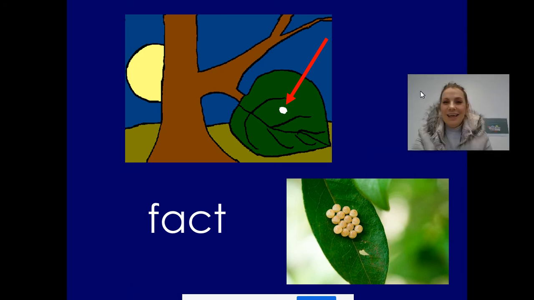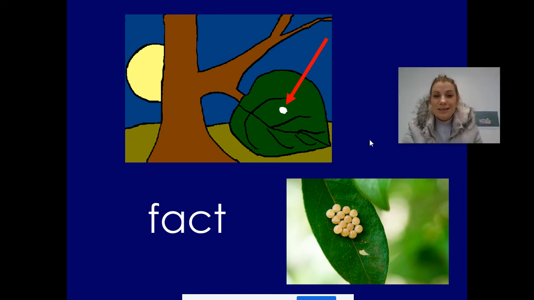That's right. It is based on facts. Caterpillars start life as eggs, and often they start life as eggs on a leaf, just like in the story. So even though Eric Carle has made up this egg, he's based it on fact. He found out a fact that caterpillars' eggs start off on a leaf, and he put that into his story. So from this, we can learn that caterpillars start off life in an egg and often on a leaf.